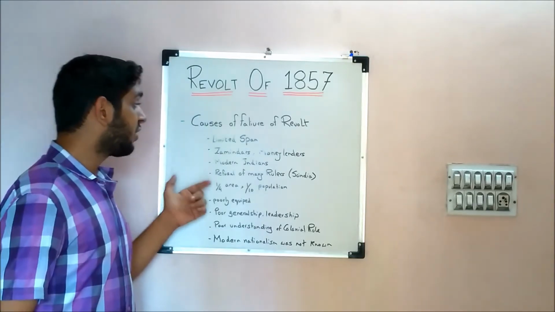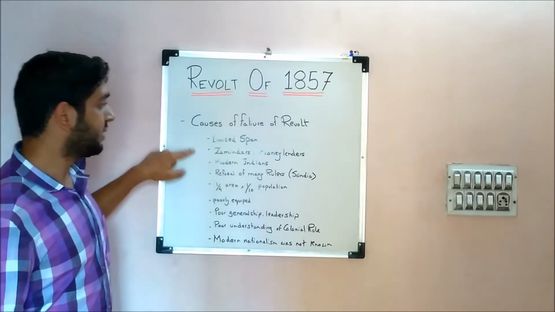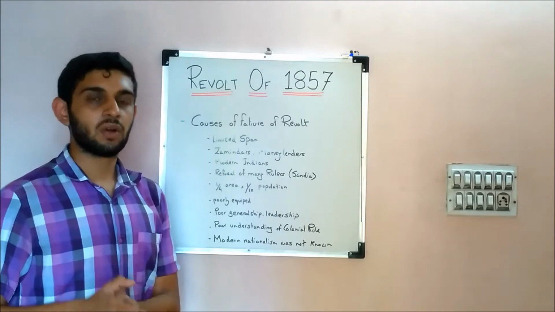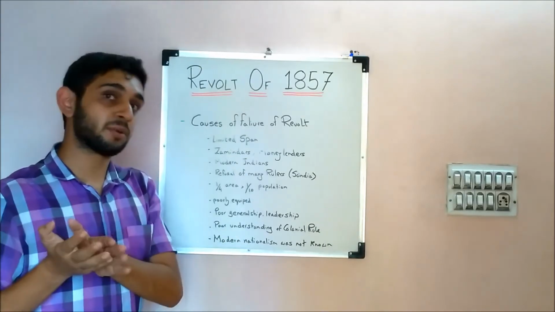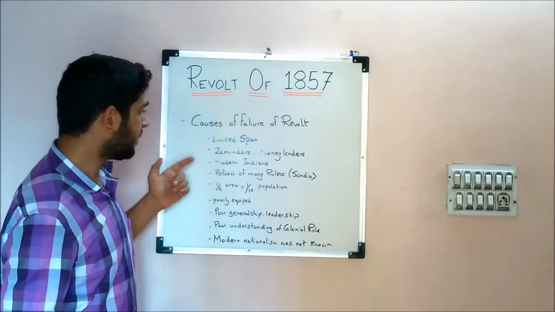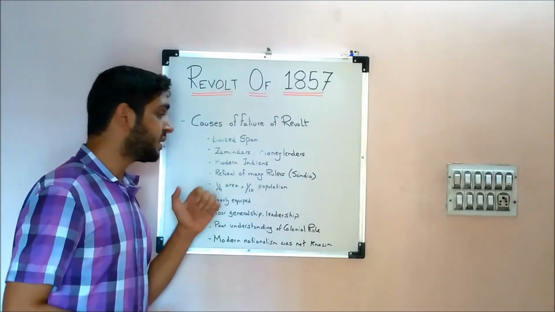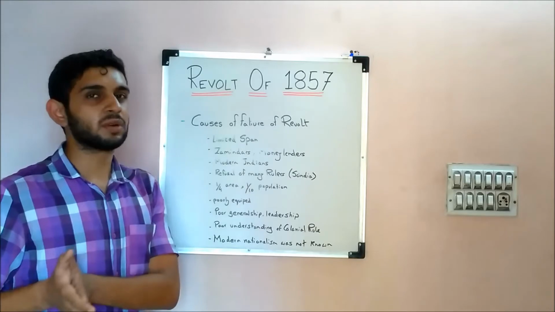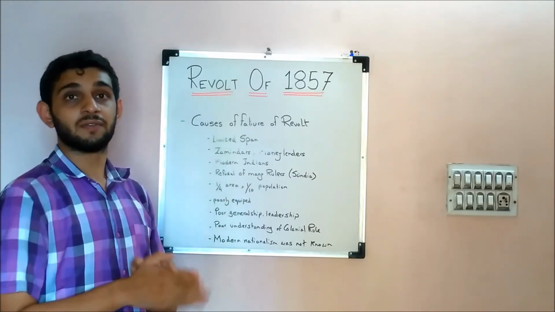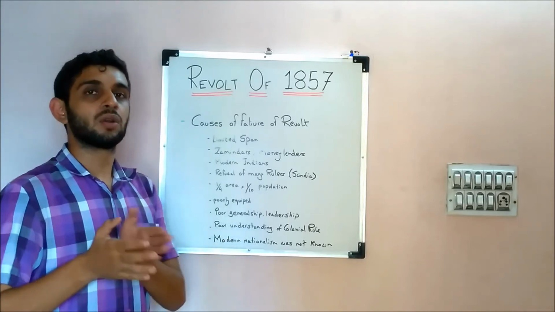Then you have the refusal of many rulers. Again, here in the Zamindar section, many sections didn't join the revolt. Even sections which were supported by the Britishers were not joining the revolt. Refusal of many rulers obviously supported the Britishers. For example, Lucknow itself was recaptured by Gorkha soldiers.